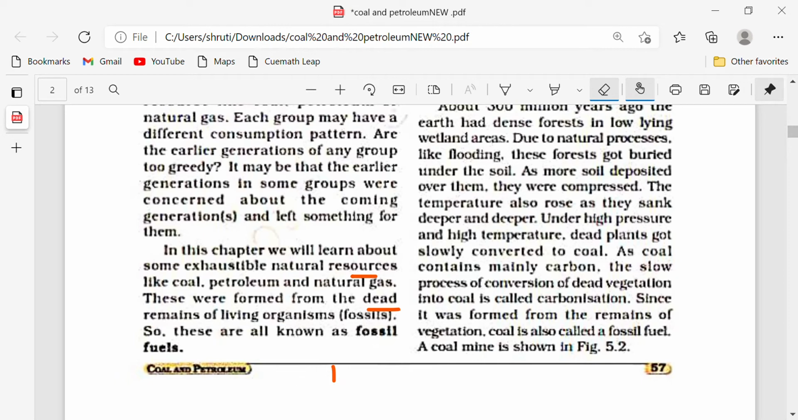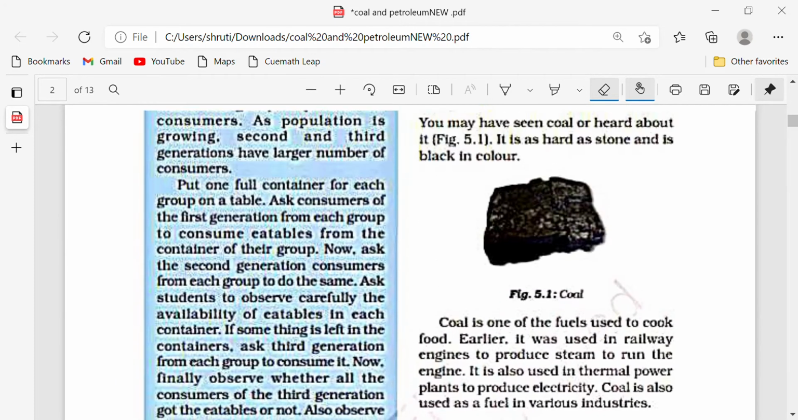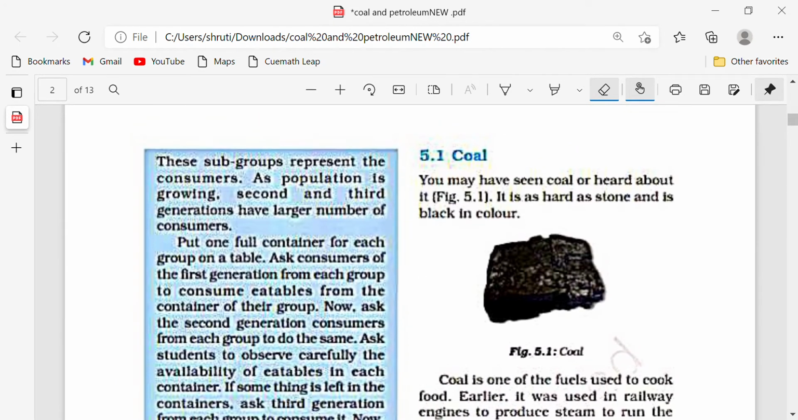Now let's study what coal is and how it is formed. You can see this picture of coal. It is black in color. How is it formed? Thousands and millions of years ago, the dead remains of plants were buried deep inside the earth, and with high pressure and high temperature, these forests or plants got converted into coal. You may have seen or heard about coal.